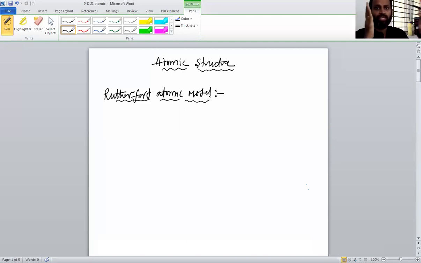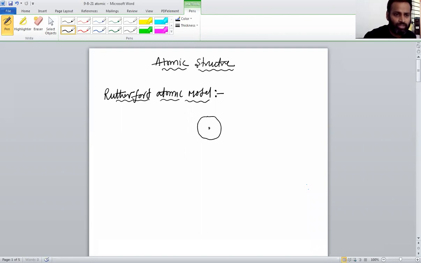So the maximum of the rays are passing through the gold foils means what? Except this nucleus, the remaining space of the atom consists of some negative particles. Why does the positive ray pass through the gold foil? This is an atom; he considered the atom as spherical. That's why he considered gold foils like this.